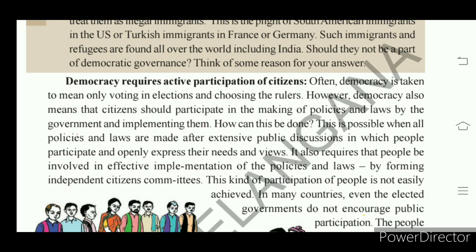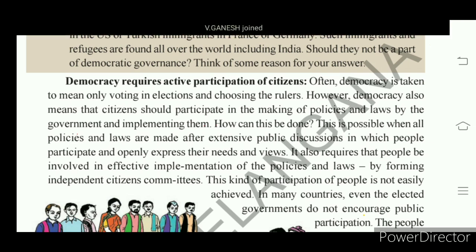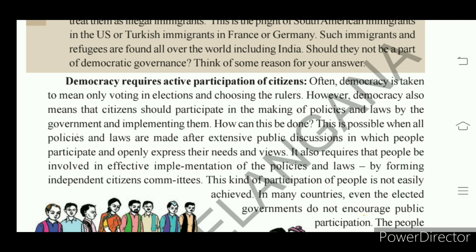Generally, how do people take part in democracy? When elections come, we think that it is our right and responsibility to vote. Many people feel that casting their vote is their participation. That is not enough. Still, some more is needed. Citizens' participation is very essential in making the policies of the government and making laws.